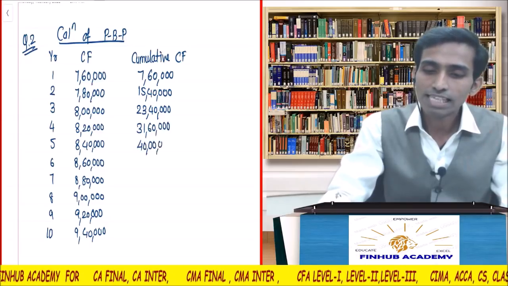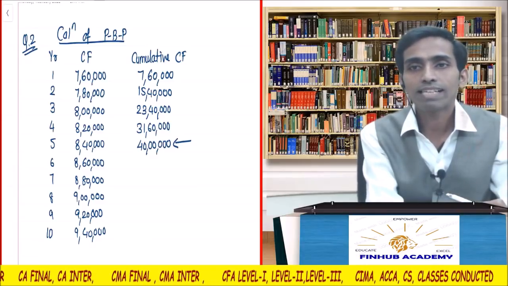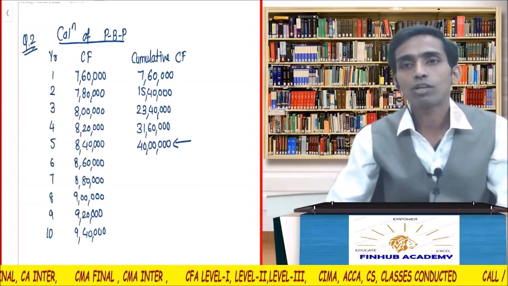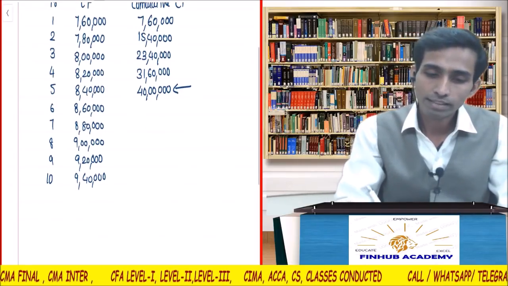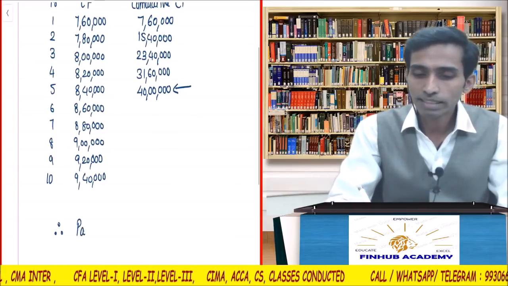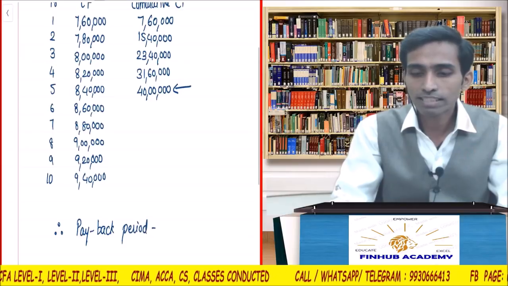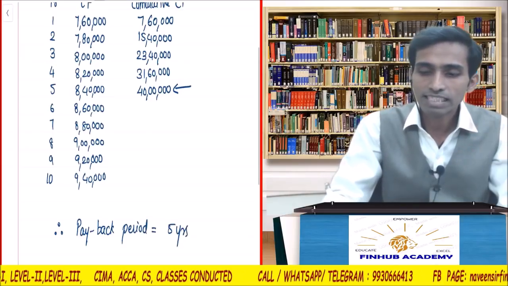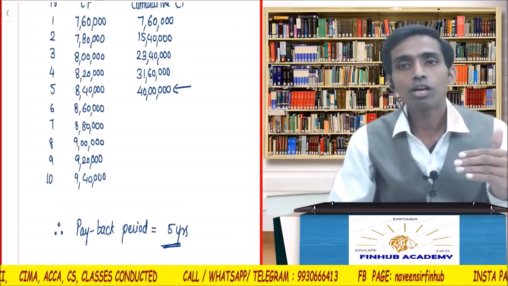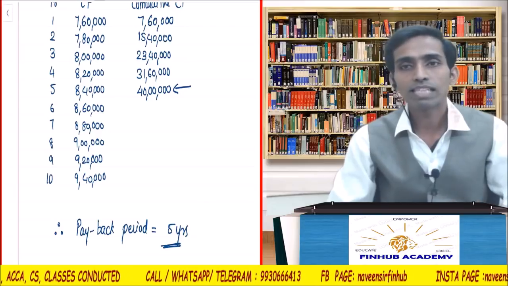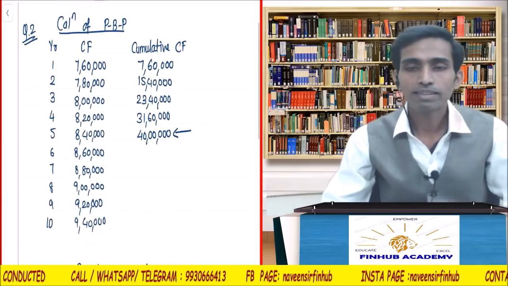40 lakhs. How much did I have to recover? Original investment was how much? 40 lakhs. So I had to recover 40 lakhs. So my payback period is 5 years. I hope there is no need of explanation for this. We are intelligent enough to understand what I did. Every year's cash flow I added, and I stopped when I recovered my amount, that is the original investment of 40 lakhs. Correct? Easy. Please copy.